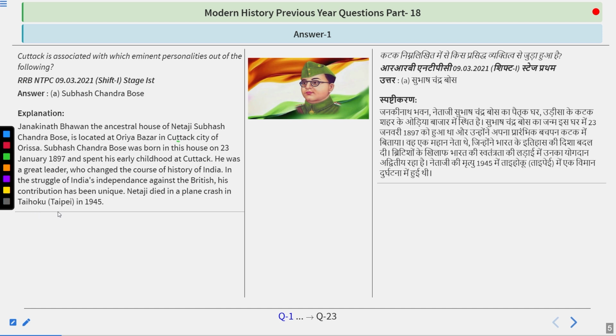So do remember Subhash Chandra Bose. He was also the one who created the second phase of the Indian National Army, and also the All India Forward Bloc.